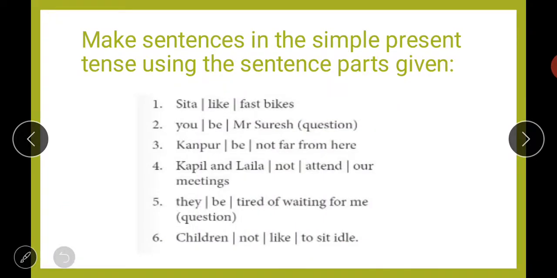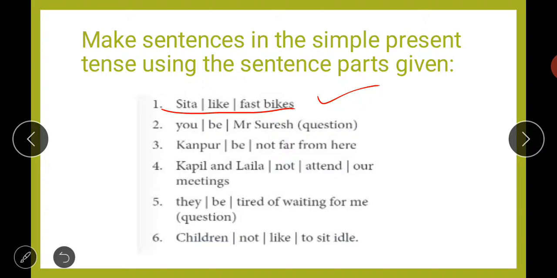Next, students, here make sentences in the simple present tense using the sentence parts given. Some parts of the sentences are given and using these parts you have to make complete meaningful sentences. So simply keep in your mind the rules that we have done earlier, and then you have to make simple present tense sentences. First is Sita likes fast bikes.